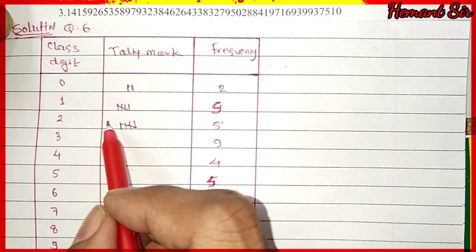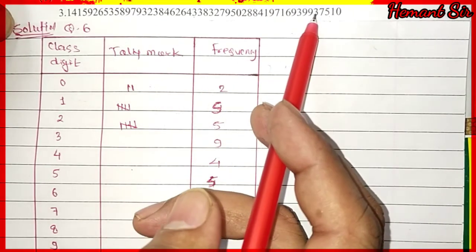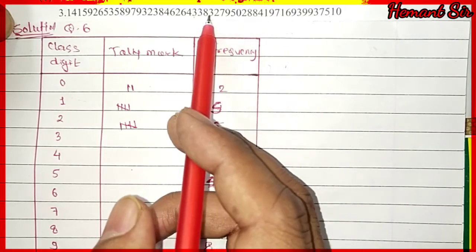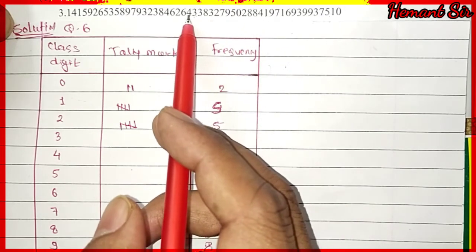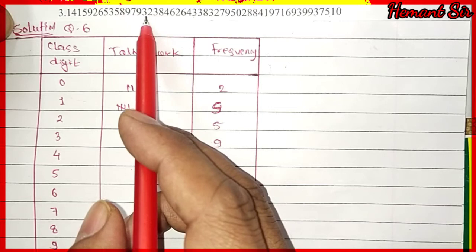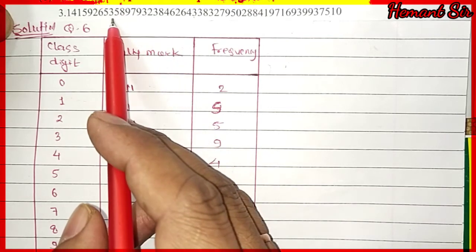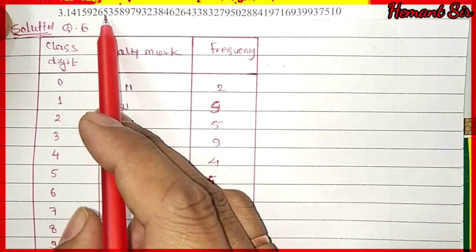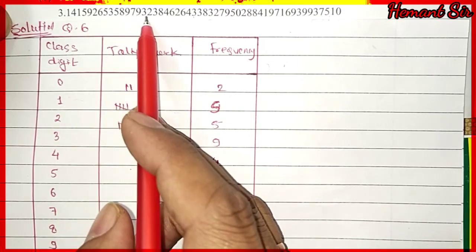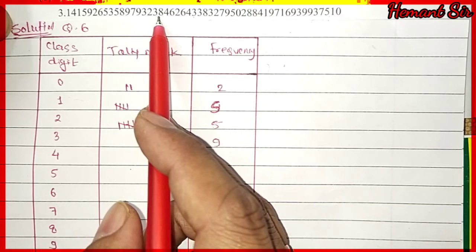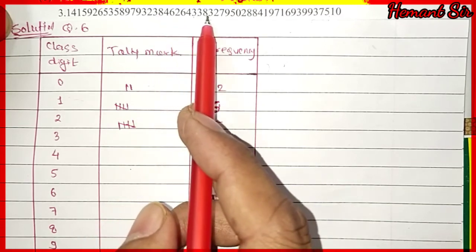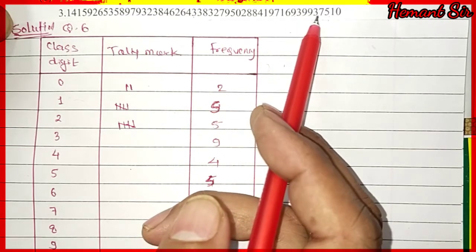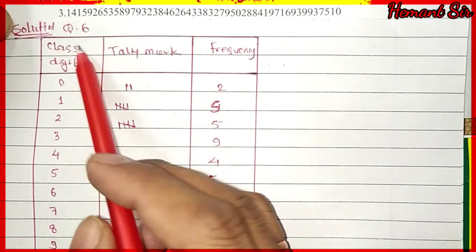Okay, now 3, how many times is 3 repeated? So here it is 1, 2, 3, 4, 5, 6, 7, 8, it is 1, 2, 3, 4, 5, 6, 7, 8 and it is 9 times.